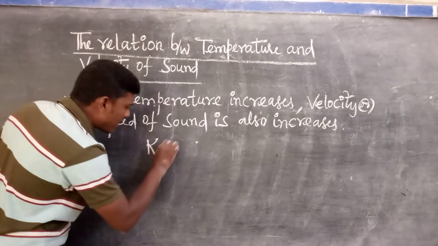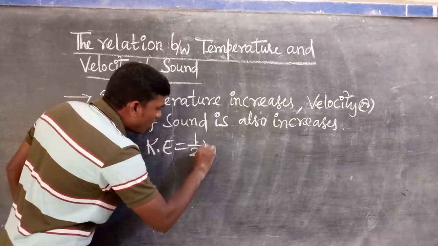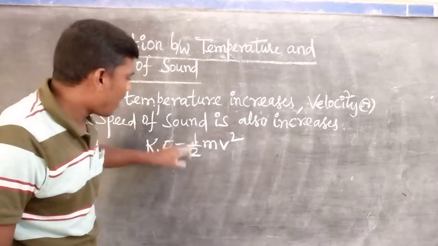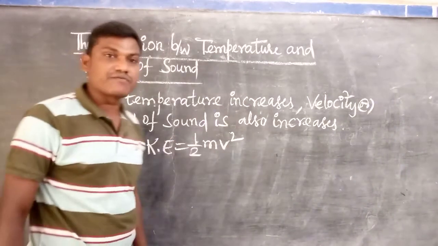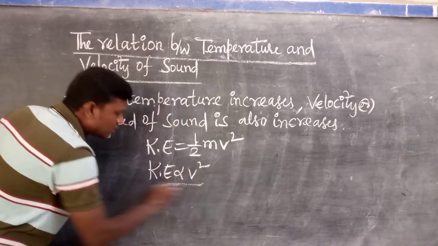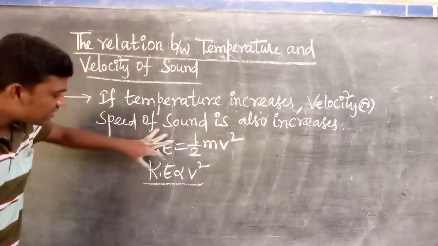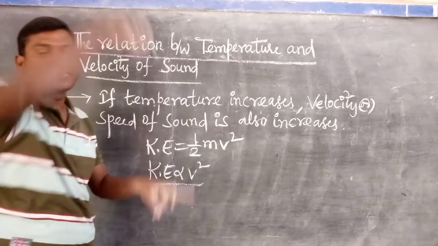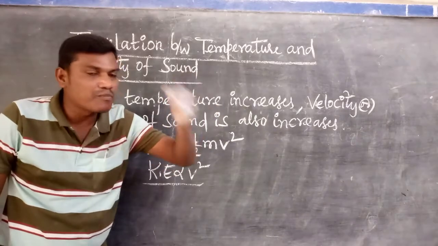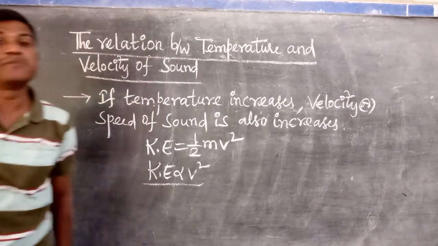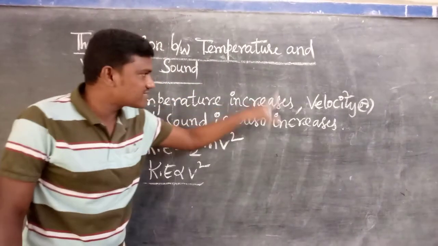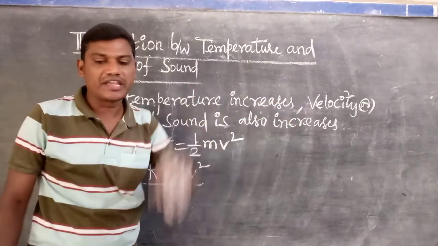What is the formula of kinetic energy? Kinetic energy equals half m v square. Mass of the particles is constant, half is a numerical constant, and the variable is velocity. That's why kinetic energy is proportional to the square of the velocity. If kinetic energy increases, velocity also increases. That's why if the temperature increases, the kinetic energy of the particles or molecules in a medium also increases, then velocity also increases. So if temperature increases, velocity or speed of sound also increases.